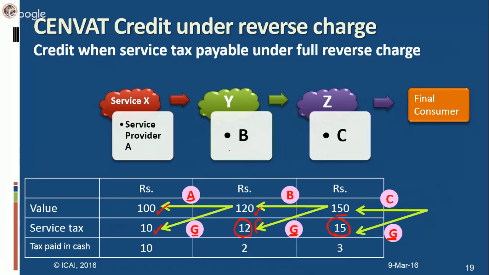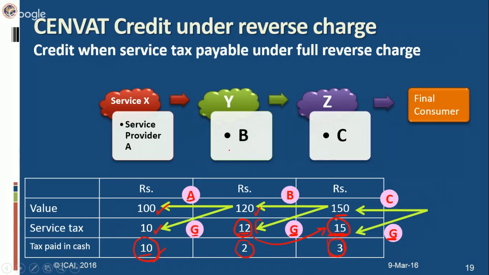Let us see the quantum of credit which each of them can avail. A has to pay the entire service tax in cash, that is rupees 10 on his output service. B, the output service tax liability of B is 12, out of which he can utilize the credit of rupees 10 in payment of rupees 12, and he has to pay only rupees 2 in cash. Similarly, C has to pay only rupees 3 in cash because while making the payment of service tax on output service, which is rupees 15, he will utilize rupees 12 as the credit of rupees 12, and finally he has to pay only 3 in cash.